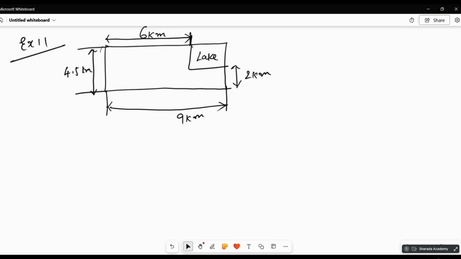What is the lake area? 7. So the probability will be lake area by total area, which is 7 by 40.5. A rectangular field means L into B.